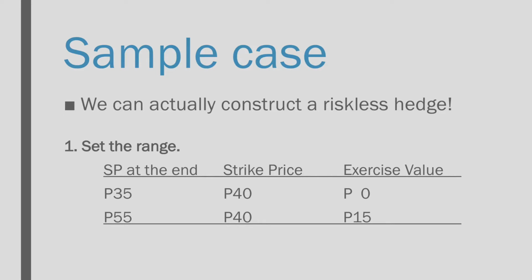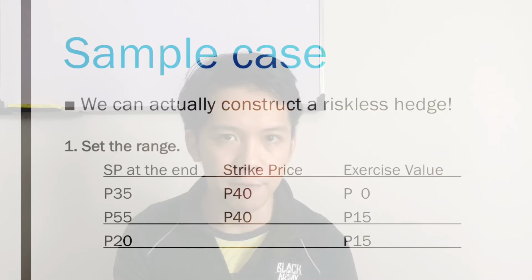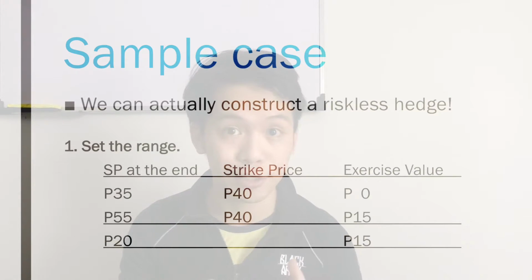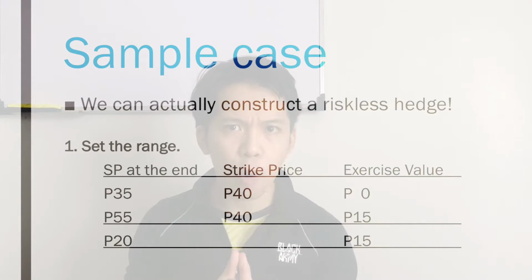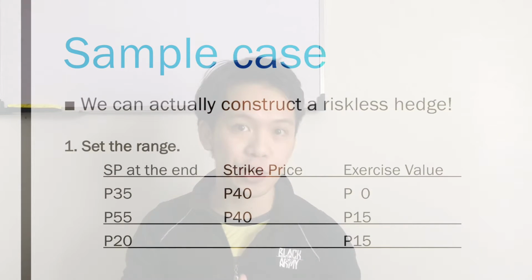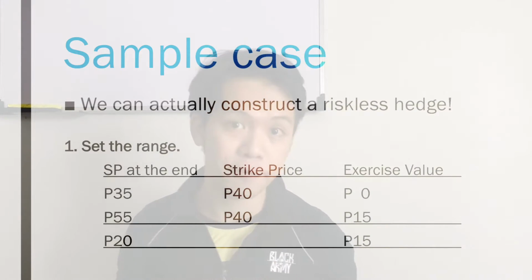If the stock price at the end happens to become 55 pesos at a strike price of 40 pesos, the buyer or holder of the option will definitely exercise this. By doing so, he or she will buy at 40 instead of the stock price of 55 in the outside market. So we have a range of 20 pesos difference for the stock price at the end of the period, that's 1 year. But for our option, the exercise value will either be 0 or 15, having a range of only 15 pesos.